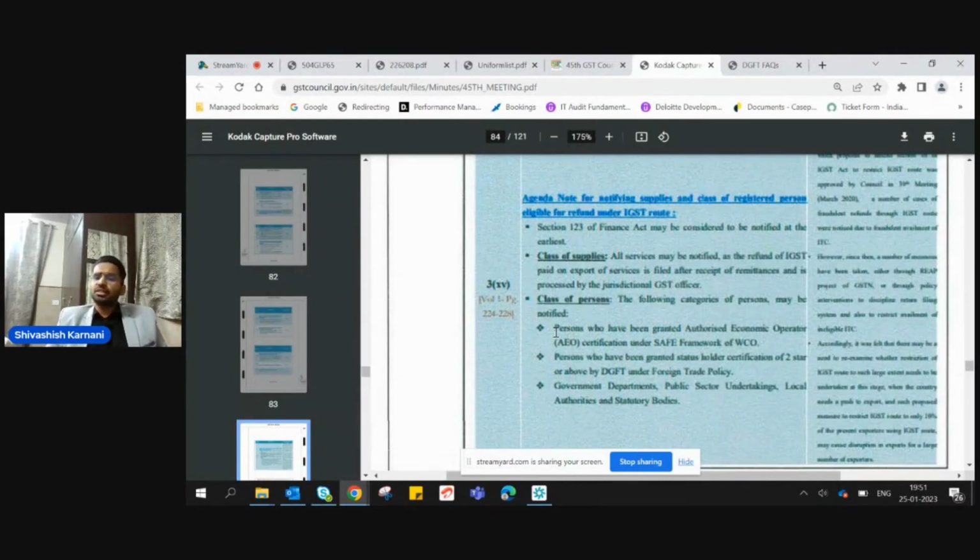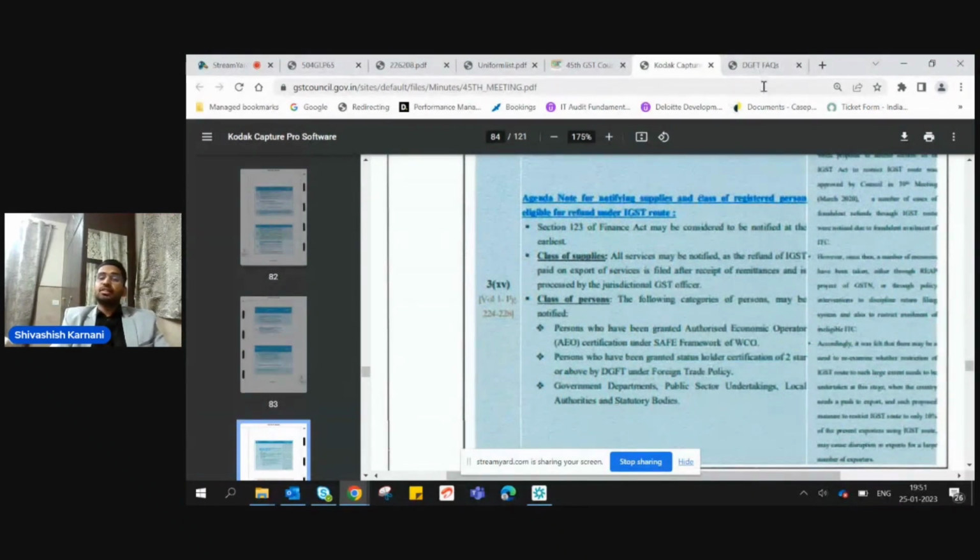So now let's discuss an example of this. I am a private limited company and I have an export turnover of only 50 crore rupees. In that case, whether I can be considered to be a status holder certified person of 2 star or above.